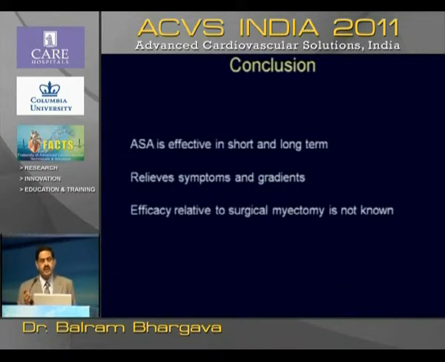So in conclusion, alcohol ablation is effective in the short and long term. It relieves symptoms and gradients. Efficacy relative to surgical myomectomy is not known, but we clearly know that it is a relatively safe procedure with the minimum amount of alcohol use.